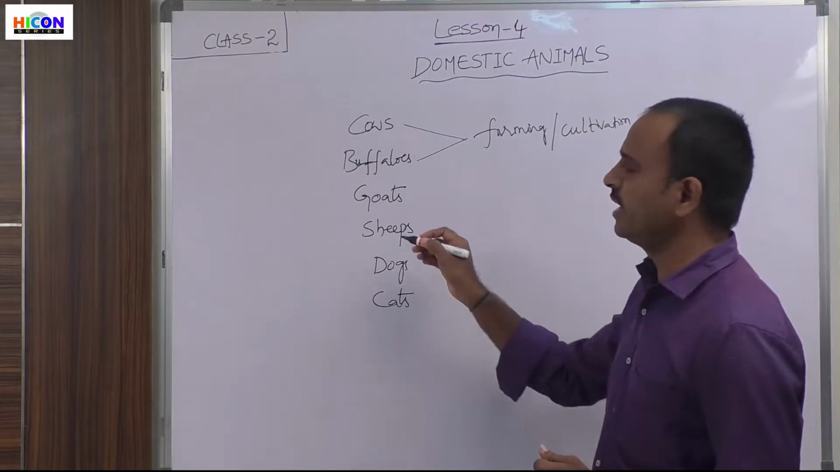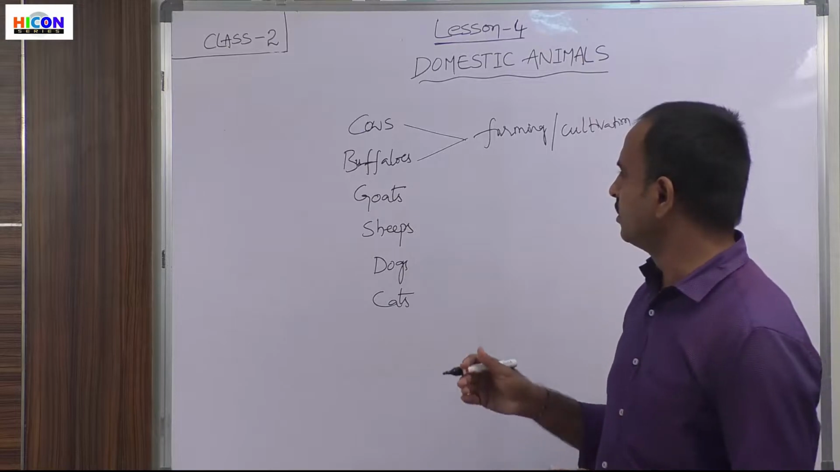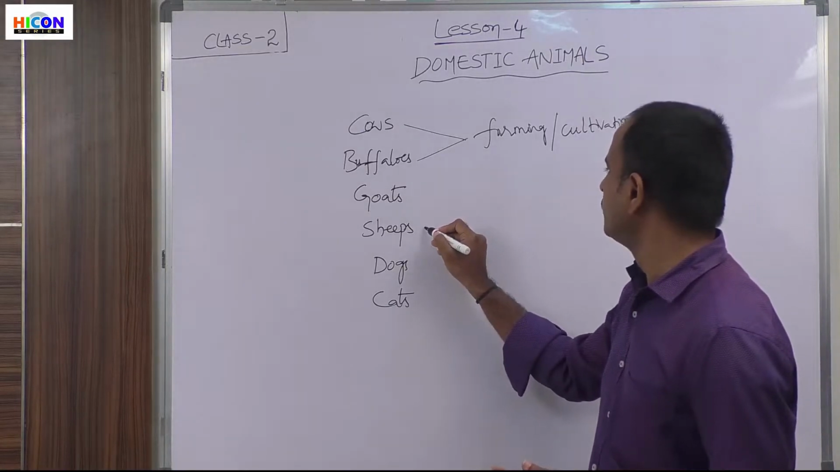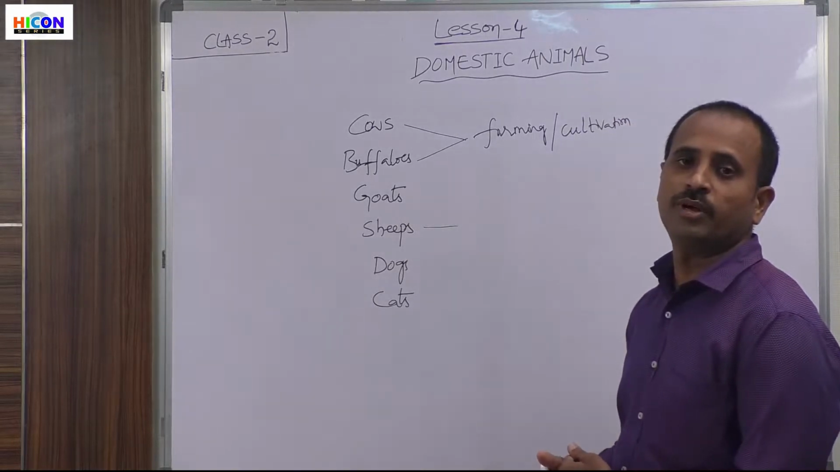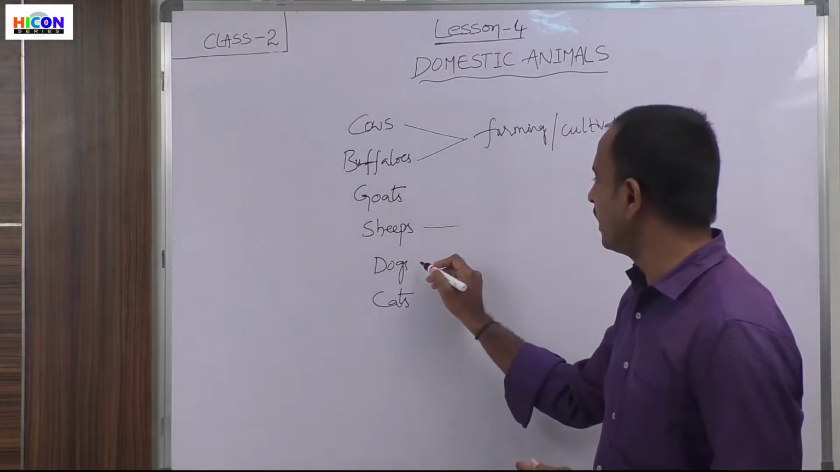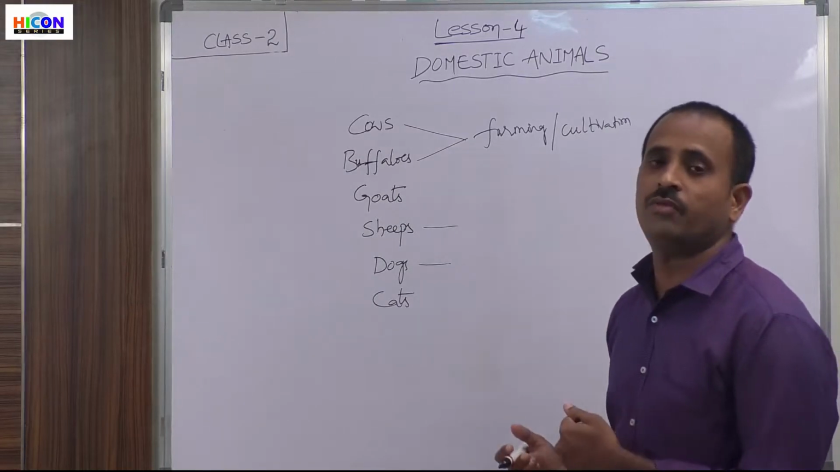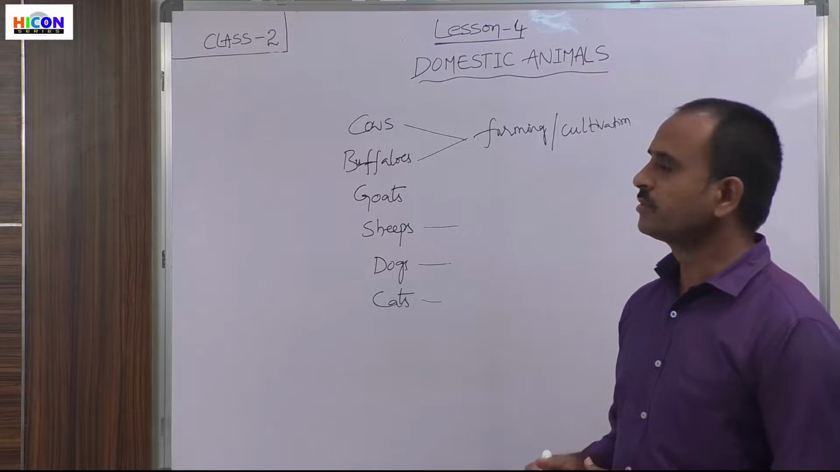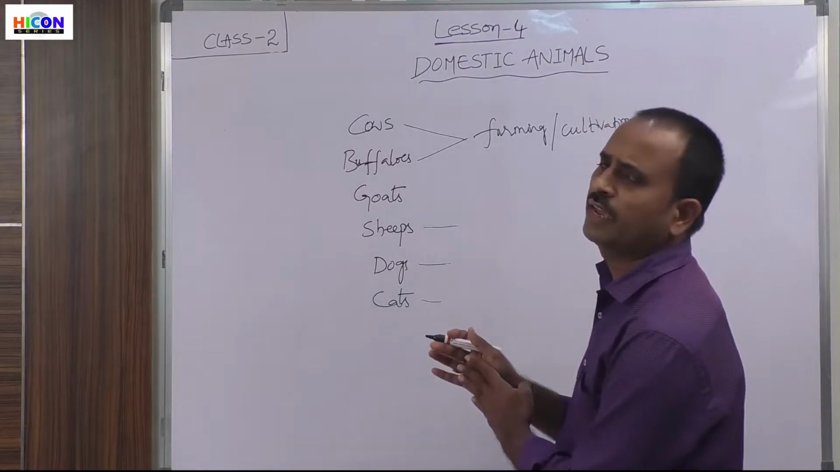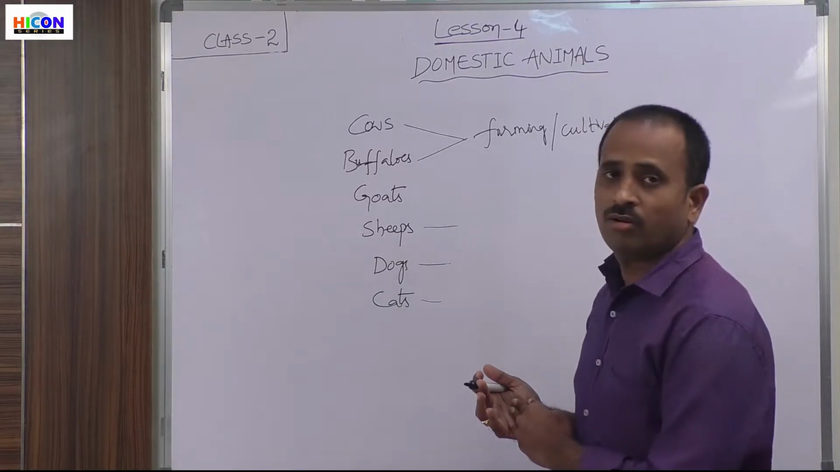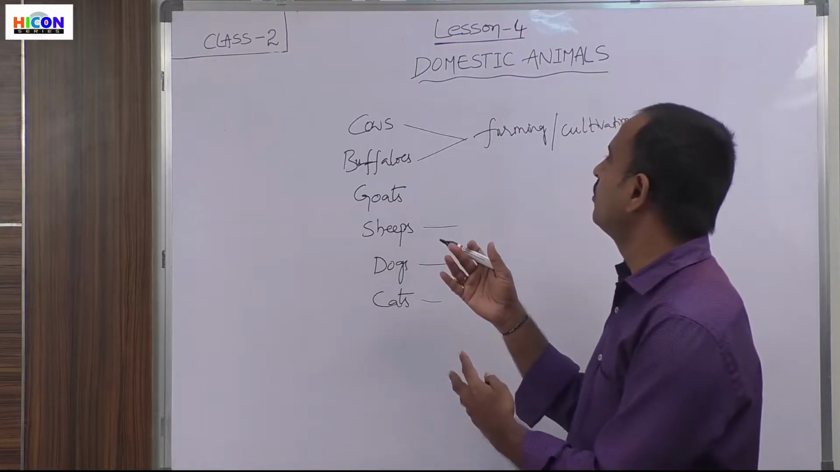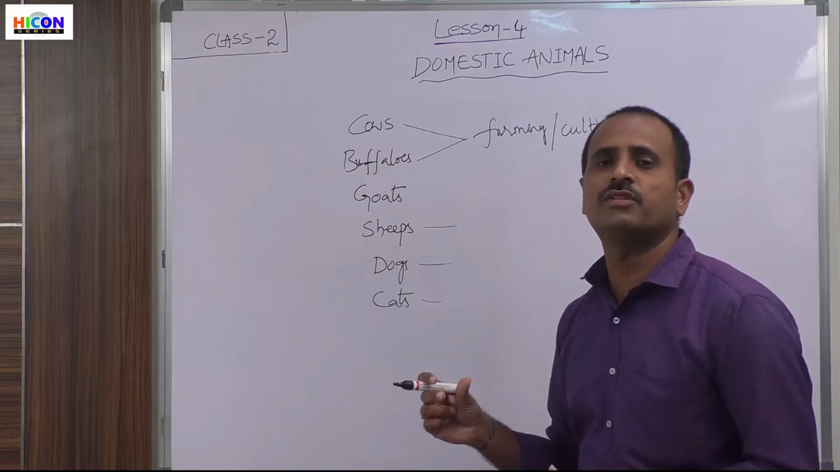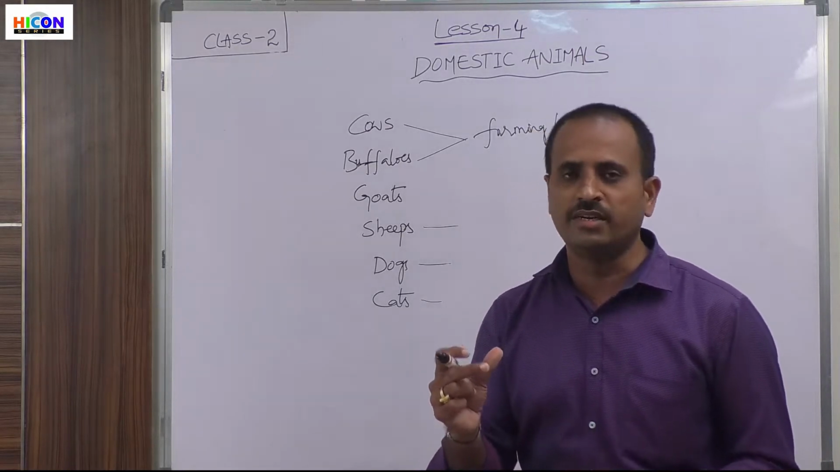Also, goats give a lot of milk, and sheep give wool to human beings. Whereas dogs guard our houses, and cats are pet animals. So these are the different domestic animals, and there are a lot of uses from these domestic animals. Let us see the different uses of these domestic animals in detail.